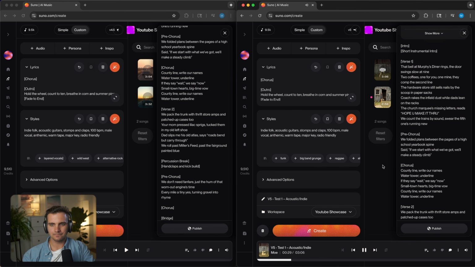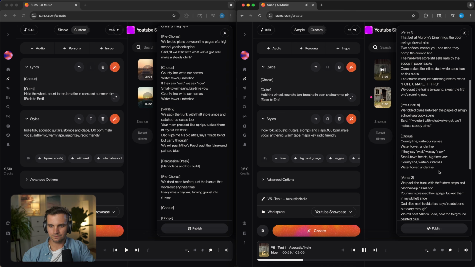Breaks the infield dust while dads lean on the racks. The church marquee's missing letters reads, hope you make it through. We count the trains by sound, swear the fifth one's running new. We folded plans between the pages of a high school yearbook spine.